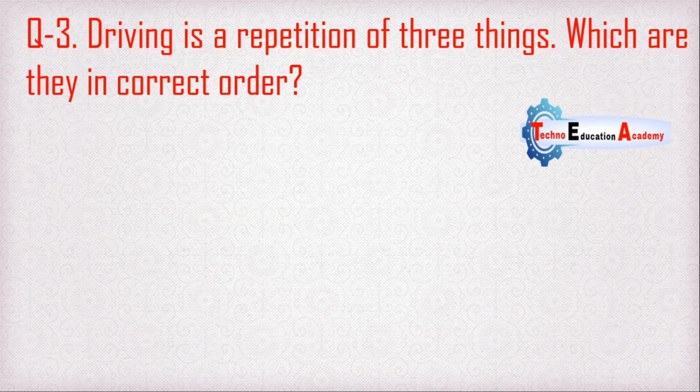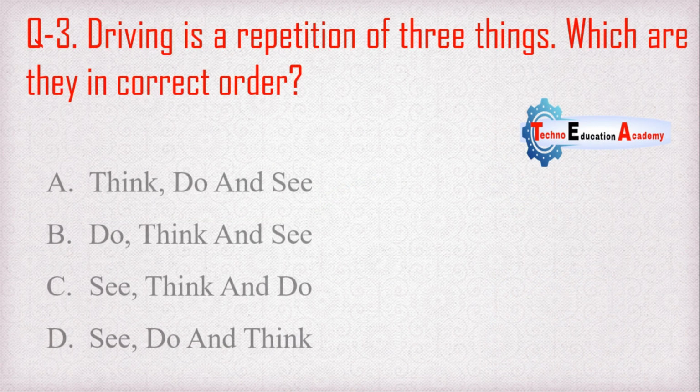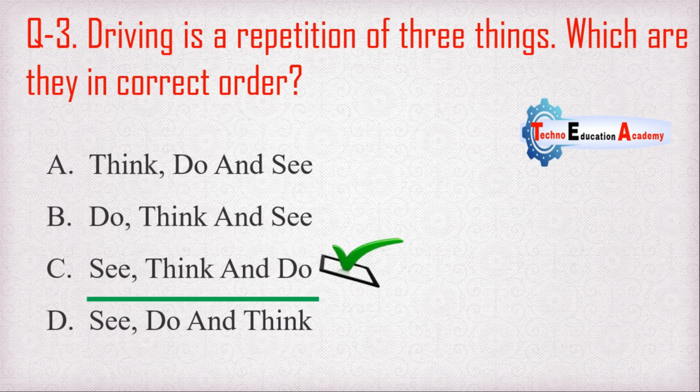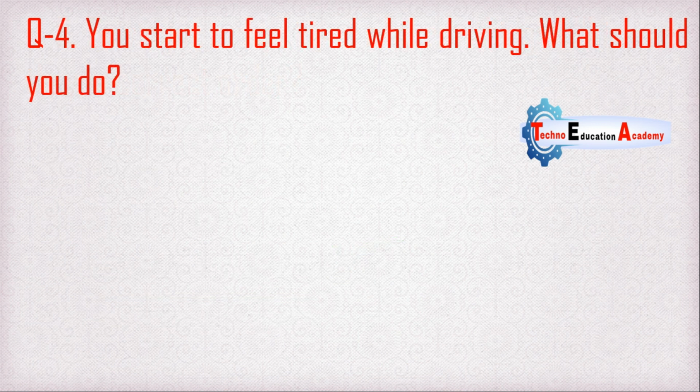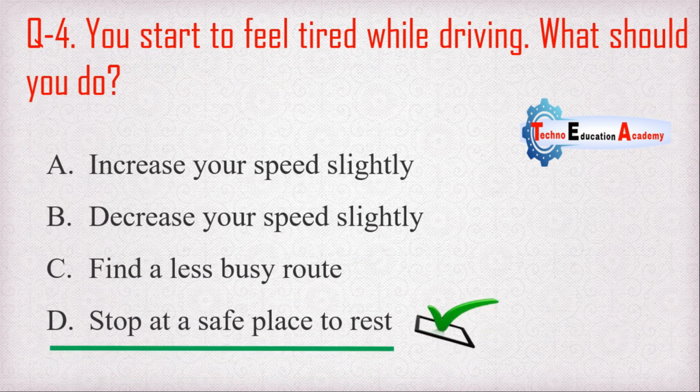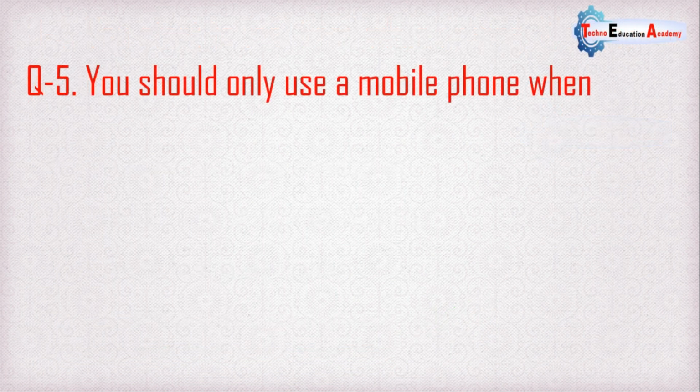Driving is a repetition of three things. Which are they in correct order? Right answer is C, see, think and do. Driving is a repetition of the three things: see, think and do. Question number 4. You start to feel tired while driving. What should you do? It is obvious, you need to take a rest at a proper place. So the right answer is stop at a safe place to rest.